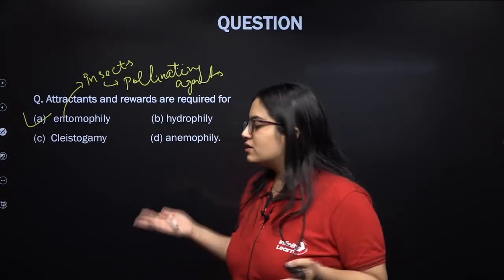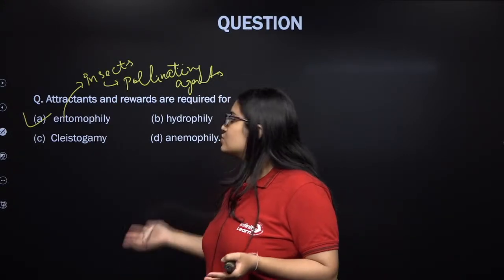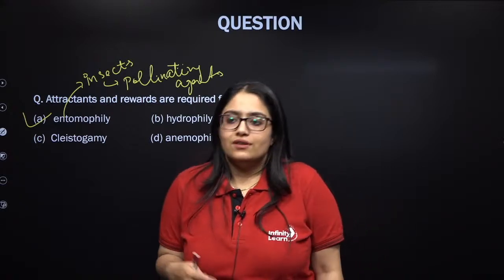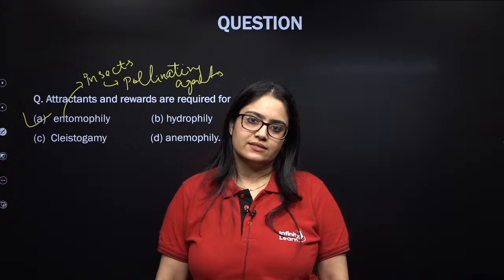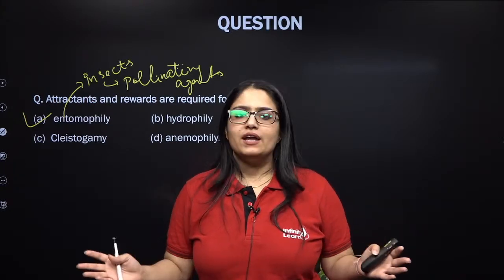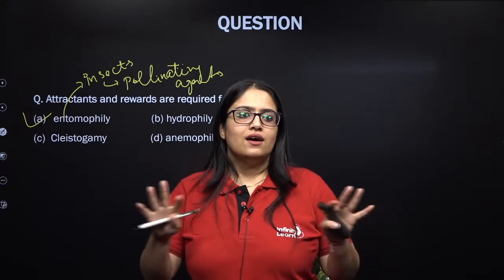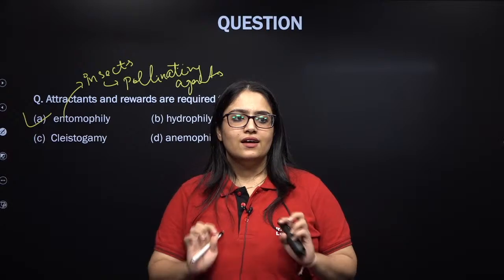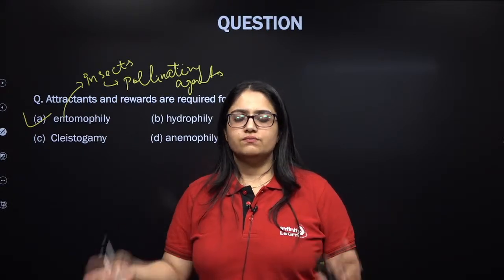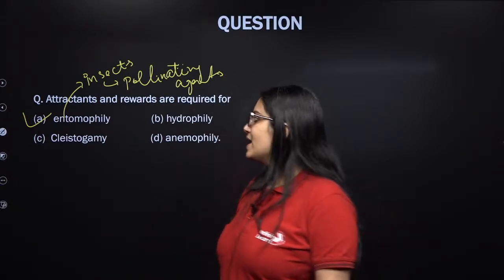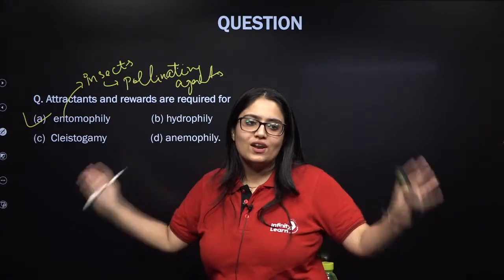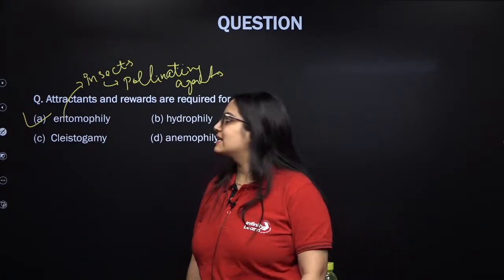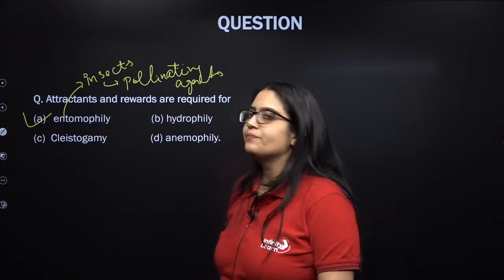But if the pollinating agent is non-living, like water or wind, then non-living objects cannot sense the stimuli, so they do not require all these things. Wind or water cannot sense color, smell, they have nothing to do with pollen grains or nectar, etc. And cleistogamy does not require them, because it never opens, they are not dependent on pollinating agents, right kids? Is this clear? Why is the answer entomophily?